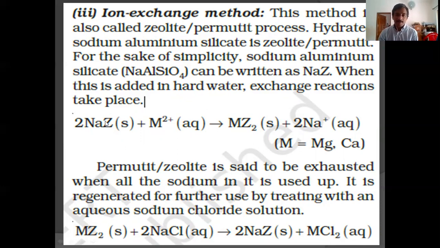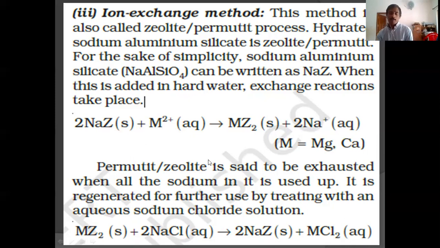Here, NaZ represents sodium zeolite. Z represents zeolite. For simplicity, we are using this letter Z. 2NaZ plus M2+, where M2+ is Ca2+ or Mg2+, gives MZ2 plus 2Na+. So 2Na+ will be added to water. Thus, the water will become soft. Mg2+ and Ca2+ are removed. Therefore, water will become soft.